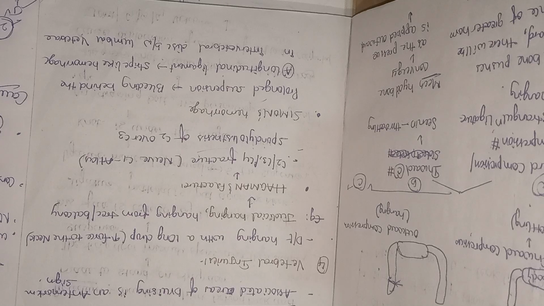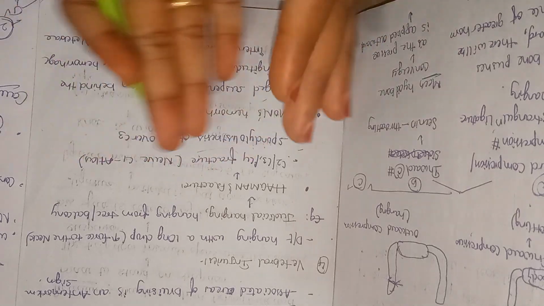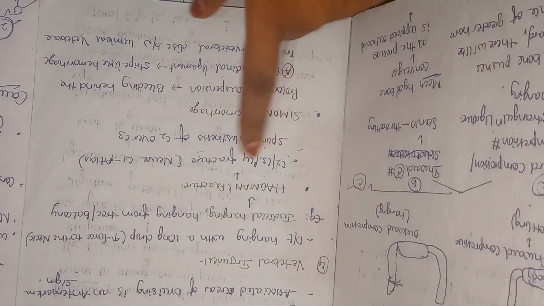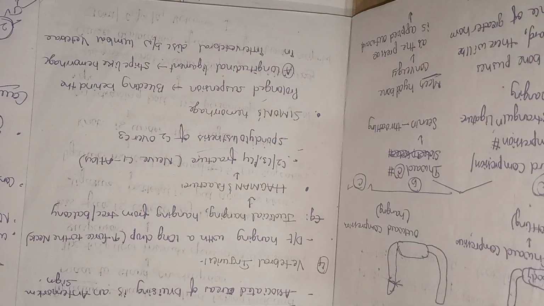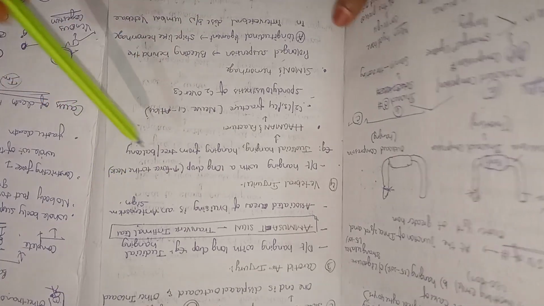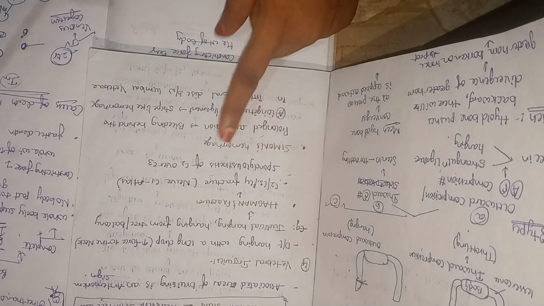In Hangman fracture, which of the following is not involved: C1, C2, C3? Then you can tell C1 is not involved, only C2, C3 and C4. Another is also present, like spondylolisthesis of the C2 or C3 vertebra. It is also called Hangman fracture. Important: Amussat sign is present in the carotid artery because of transverse intimal tear. Next comes Hangman fracture: spondylolisthesis of C2 or C3, or involving C2, C3 or C4.